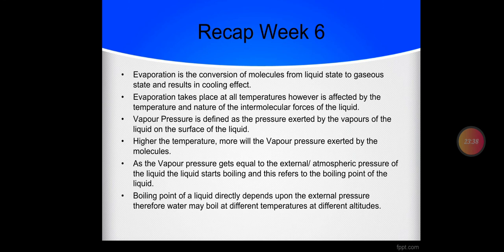When the vapor pressure gets equal to the external pressure on the liquid, this refers to the boiling point of the liquid. The boiling point of a liquid directly depends upon external pressure. Therefore, water may boil at different temperatures at different altitudes. We also discussed the two cases, how we can lower the boiling point of water and how we can increase the boiling point of water respectively. So this was all about the recap of week 6.